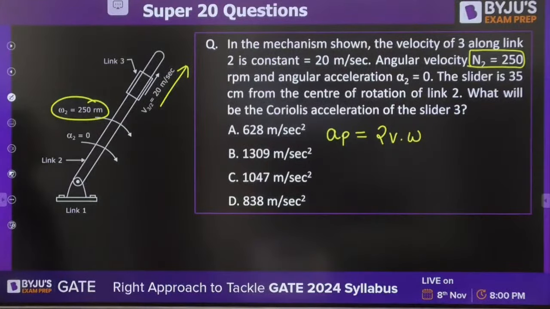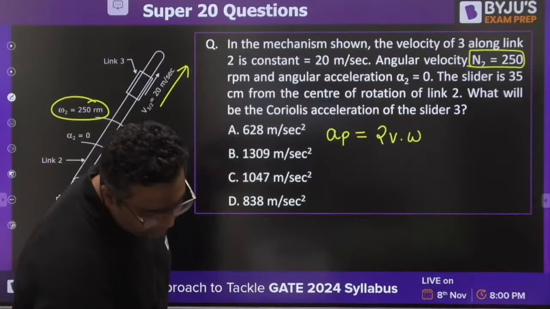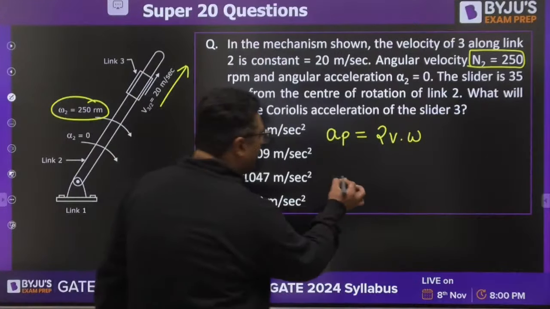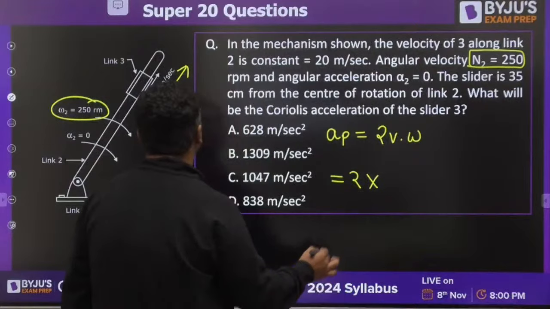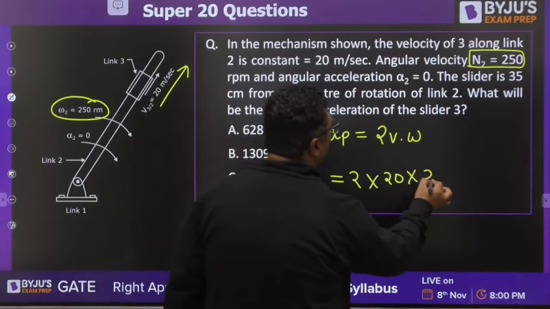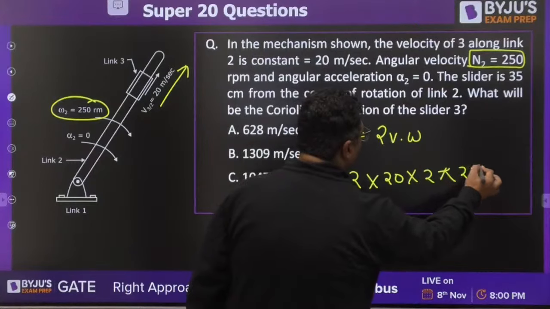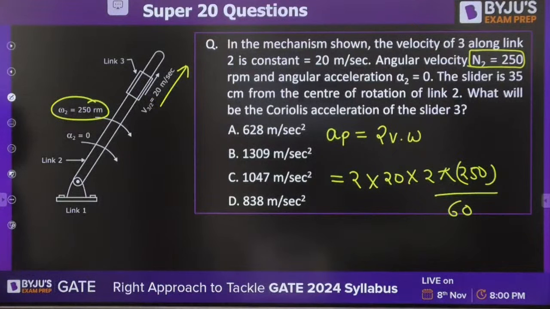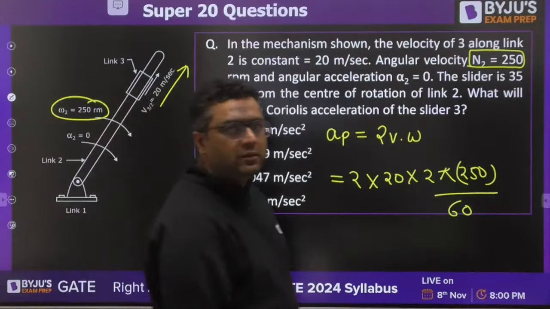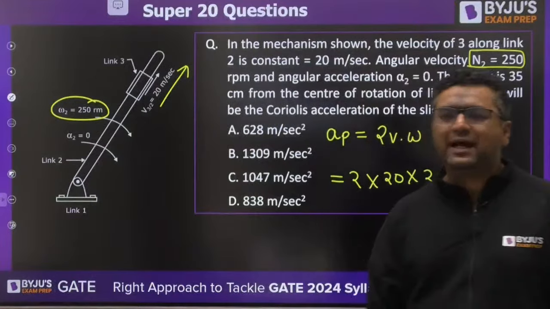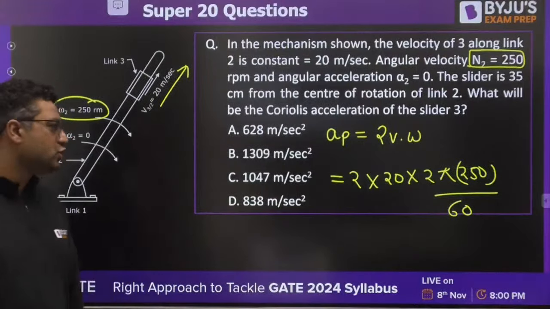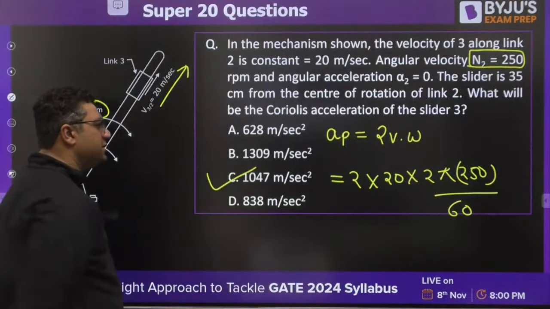Very good, Vineet. So for this question, Manas is saying C would be the answer. What about others? Are you applying the proper formula? 2 into velocity is 20 into 2 pi into 250 by 60. Yes. So everybody is saying C would be the answer. Okay, so C would be the answer, 1047 meter per second square.